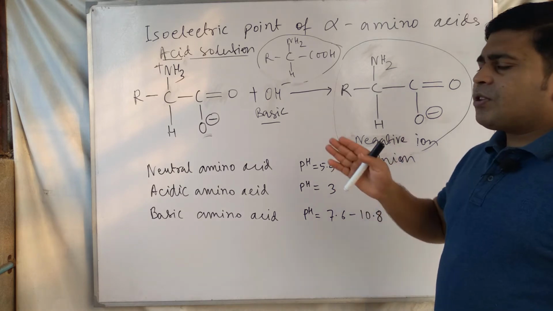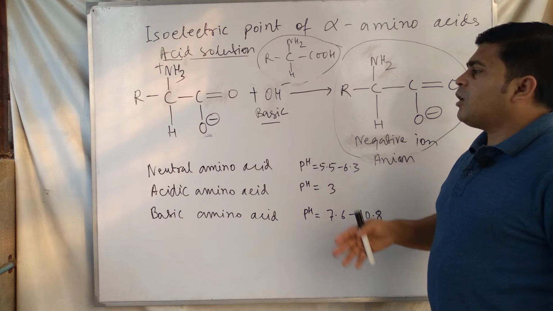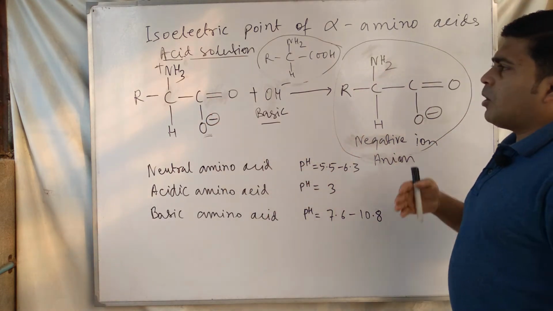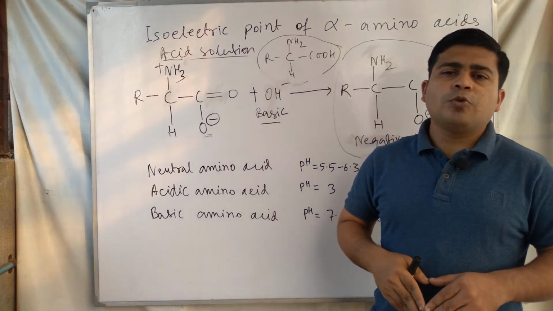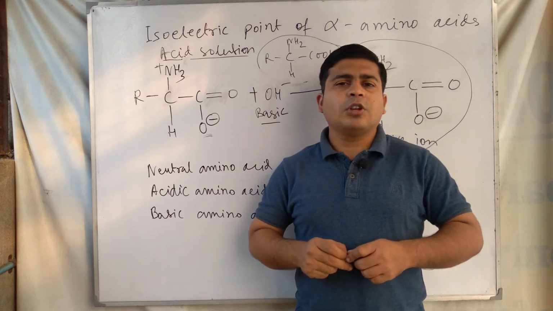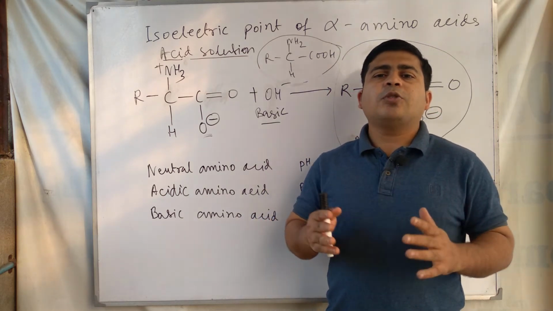So there is a certain pH at which an amino acid becomes neutral and has no charge, meaning no positive or negative charge. At that time, the amino acid does not migrate towards any electrode, meaning cathode or anode.